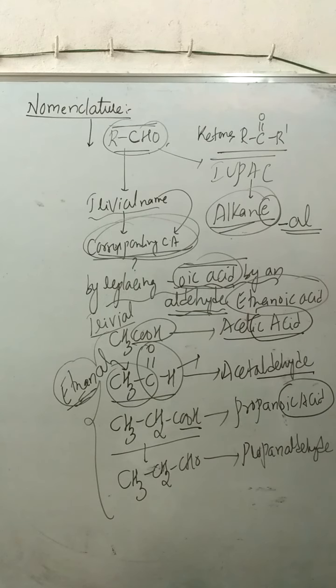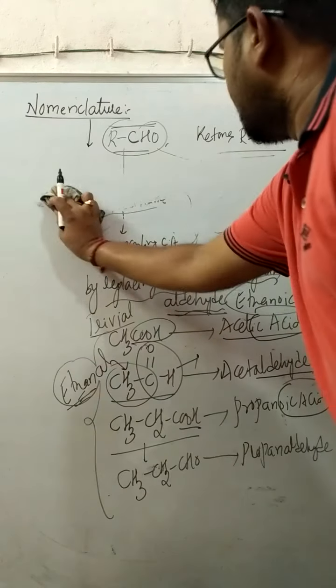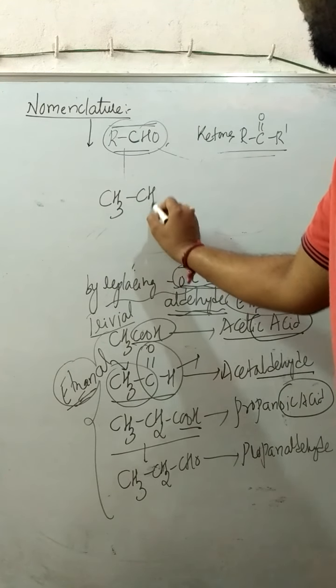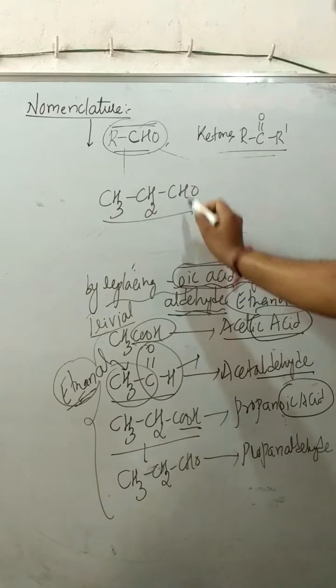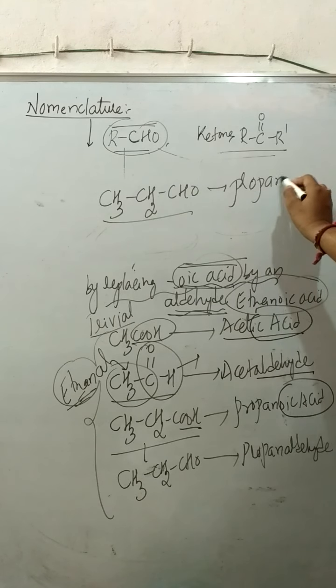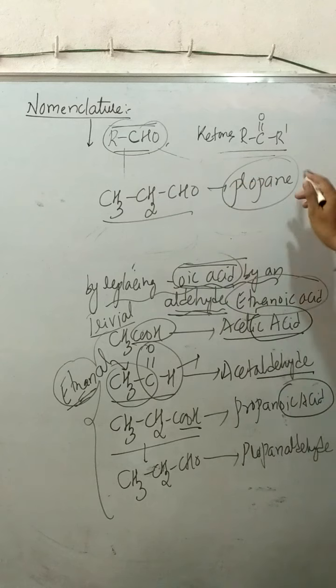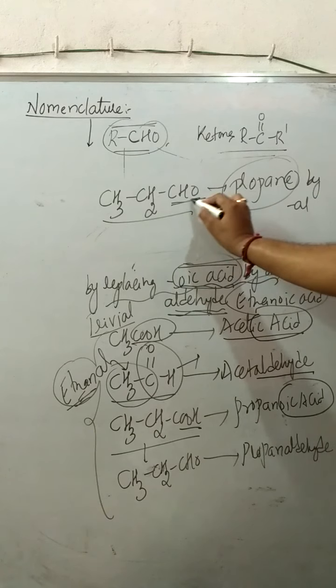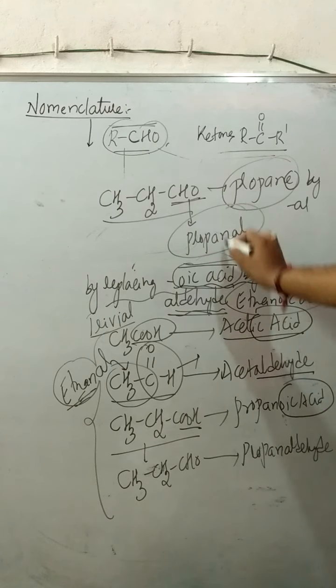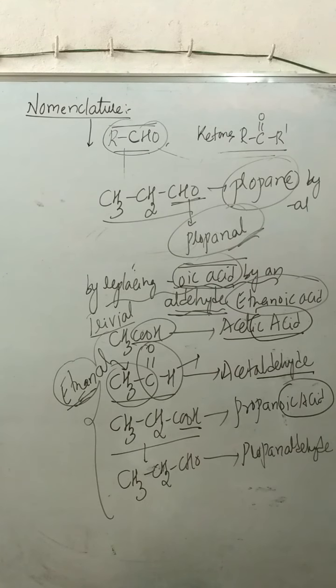For example, suppose I take CH3CH2CHO. Totally 3 carbons are there. If I consider the alkane, 3 carbons means propane. According to the IUPAC system, we have to replace E by Al, since aldehyde is the functional group present, so I can write it as propanal. This is the method how we can name an aldehyde with reference to the trivial system as well as the IUPAC system.